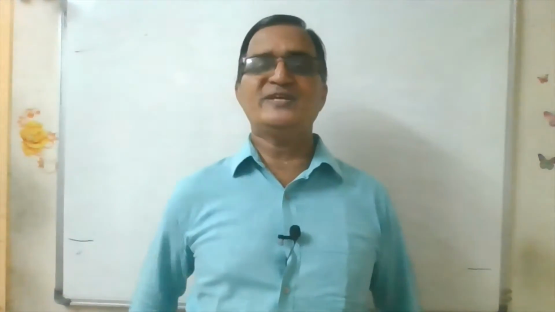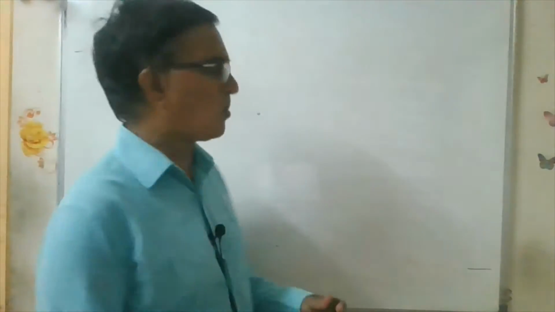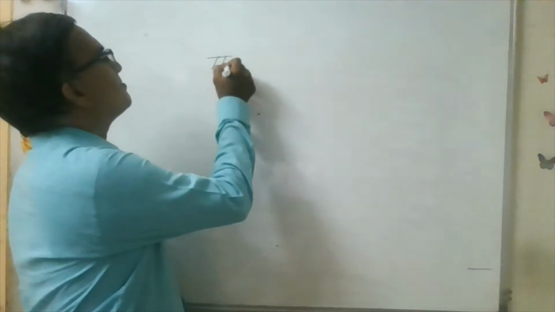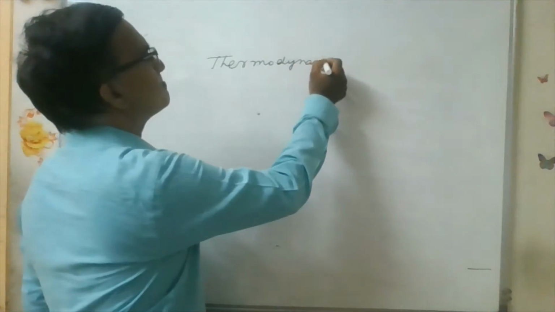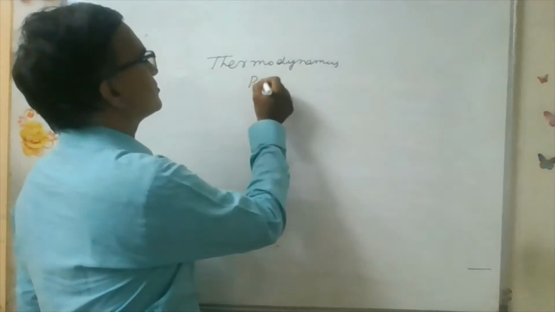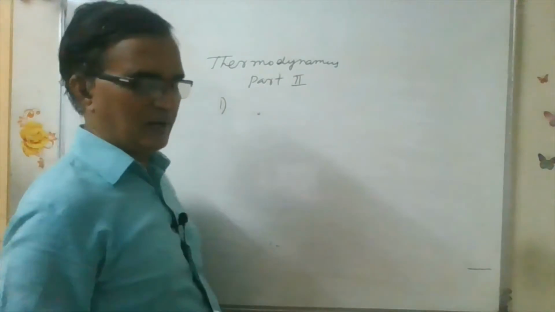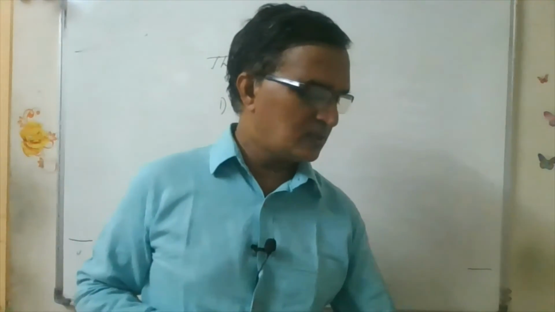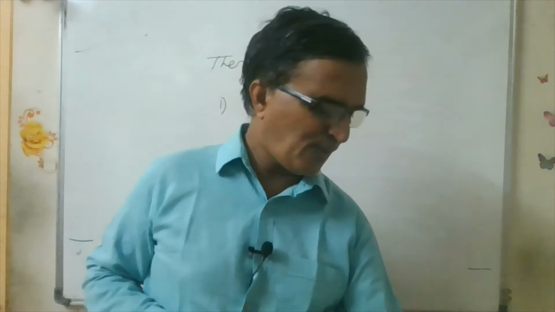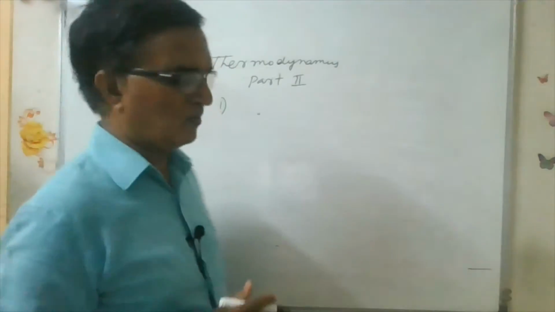Madhav, lecturer in physics. Today we will discuss thermodynamics part 2. In this, we will discuss what is meant by an isothermal process.